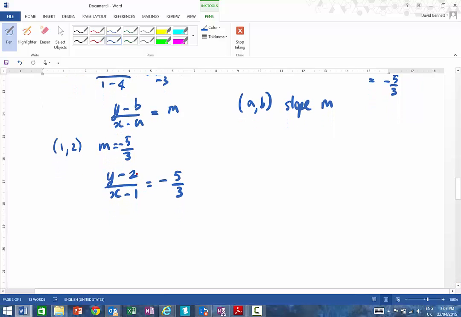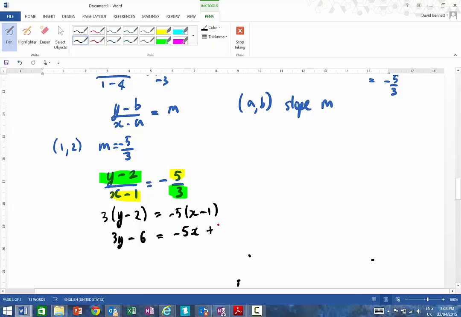Now, the thing that I suggest you do is that you cross multiply. So I'm going to times that up with this term here, and then I'm going to times this up with that term up there. So I'm going to write my next line. It's going to be 3y take 2, equal to minus 5x take 1. So I've got to expand those out, and that will give me 3y take 6 equals minus 5x plus 5.